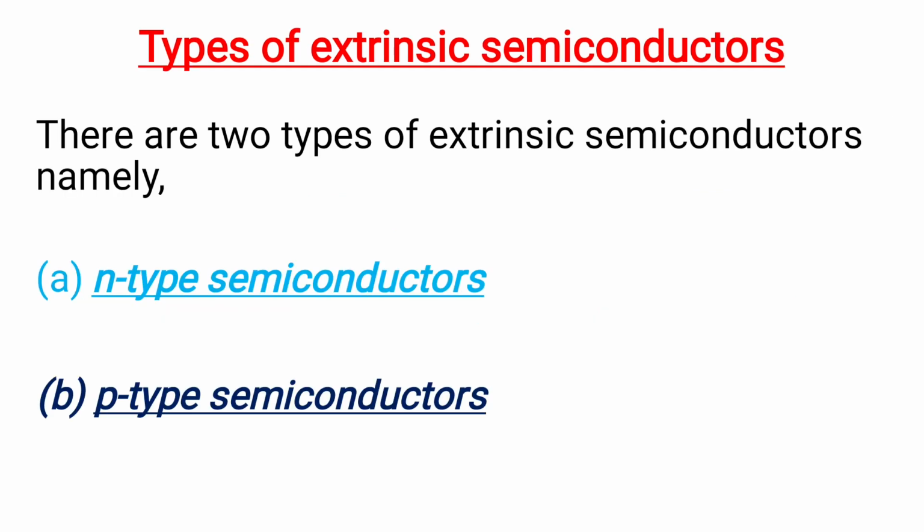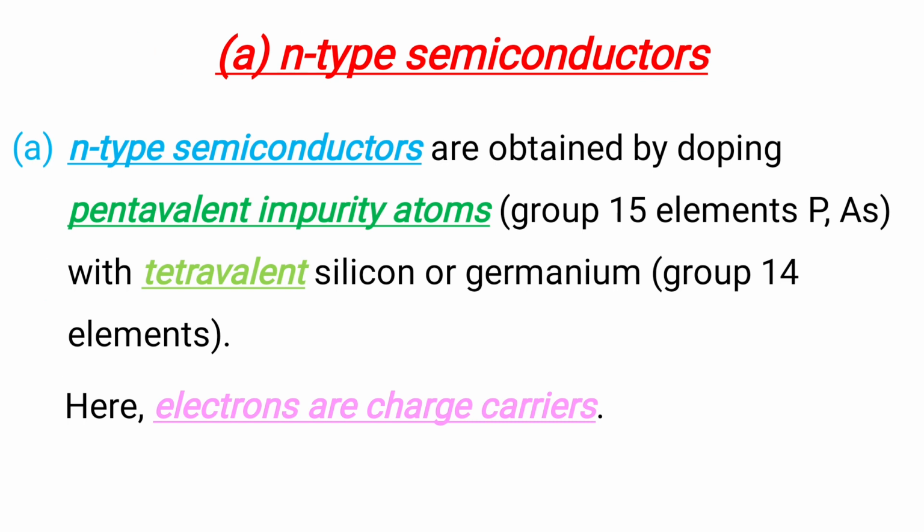Okay, now let us discuss the different types of extrinsic semiconductors. There are mainly two types: N-type semiconductors and P-type semiconductors. Okay, N-type semiconductors are obtained by doping pentavalent impurity atoms, that is group 15 elements, example phosphorus, arsenic, with the tetravalent silicon or germanium, which are group 14 elements. And here electrons are the charge carriers.